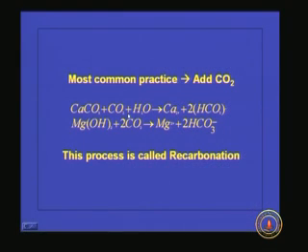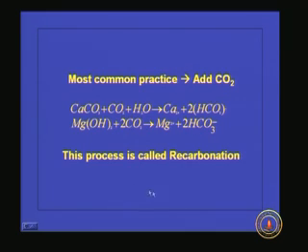So in water treatment plants, mostly we go for stabilization using carbon dioxide. The reactions are as follows: calcium carbonate plus carbon dioxide plus water gives calcium ions plus bicarbonate. Here, what is happening is that carbon dioxide dissolved in water forms carbonic acid.